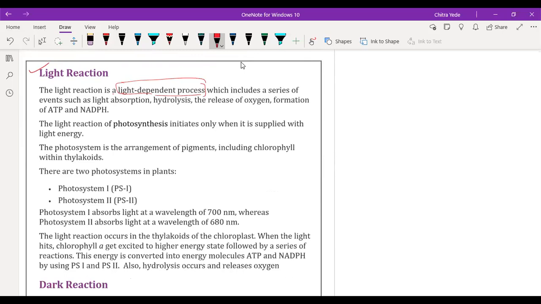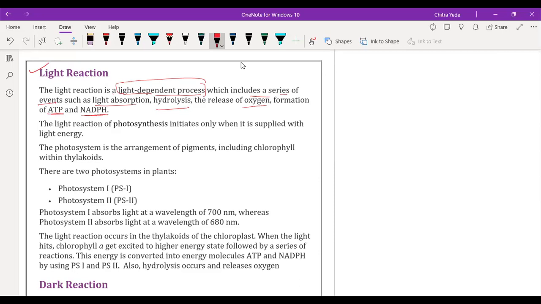It includes a series of events: absorption of light, hydrolysis, release of oxygen, and the formation of ATP and NADPH. All these are the events in the light reaction.